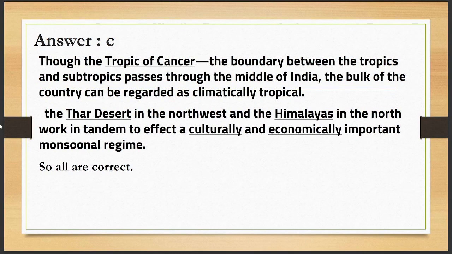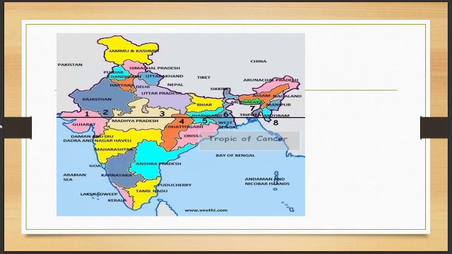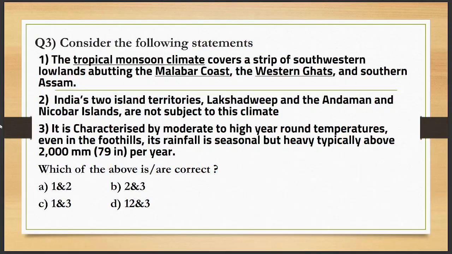So right answer is C. सभी स्टेटमेंट्स यहाँ पे बिल्कुल सही है. This is Tropic of Cancer which passes through गुजरात, मध्य प्रदेश, छत्तीसगढ़, झारखंड, वेस्ट बंगाल, त्रिपुरा, मिजोरम. Now let's move to the next question. Question number 3. Consider following statements.